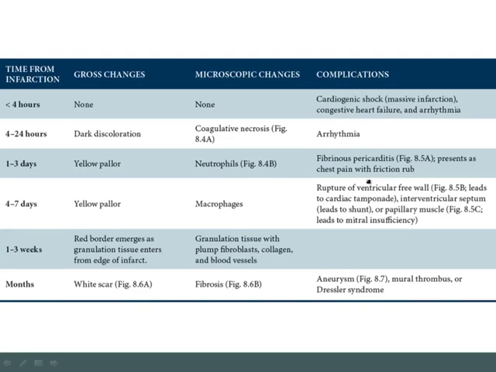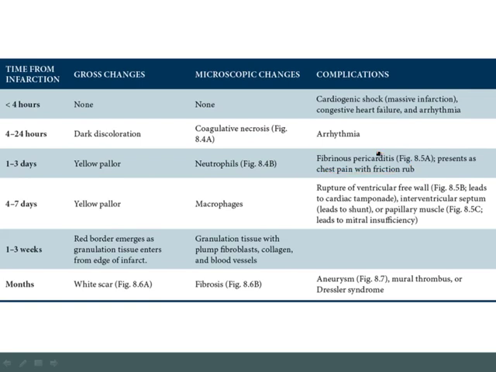The key issue here is that that pericarditis will present with chest pain and a friction rub. Now, important to note that you'd only get fibrinous pericarditis with a transmural infarction, when the entire wall was involved. If the infarction was subendocardial, where it didn't go up into the epicardium, of course you wouldn't have inflammatory debris going into the pericardium, and so therefore you wouldn't get fibrinous pericarditis.